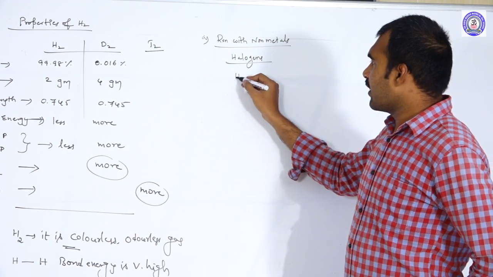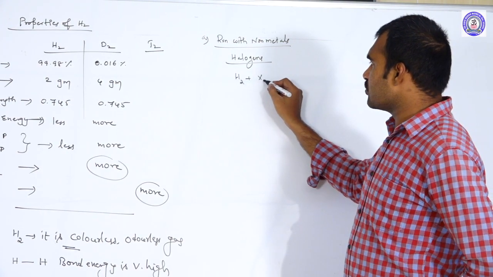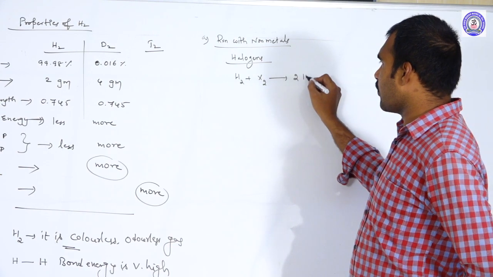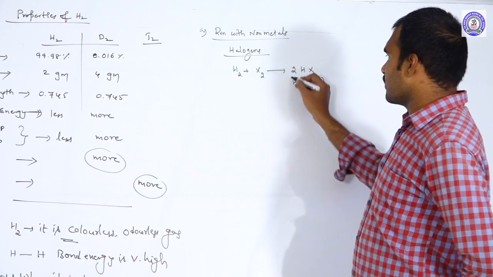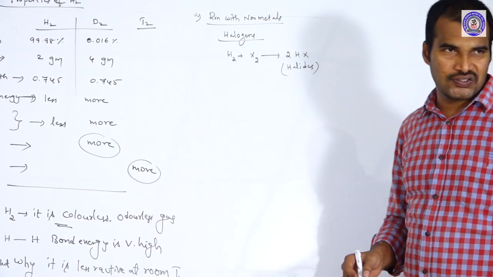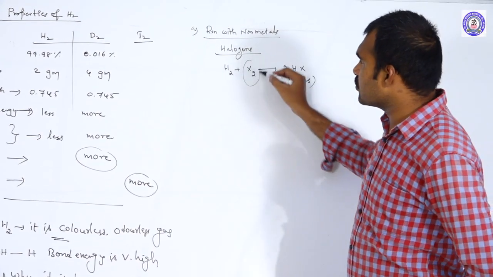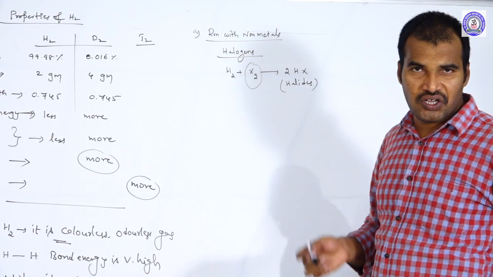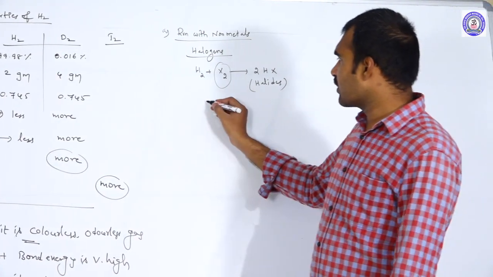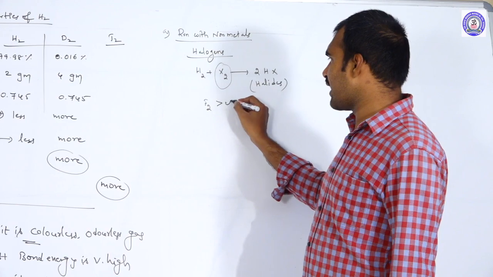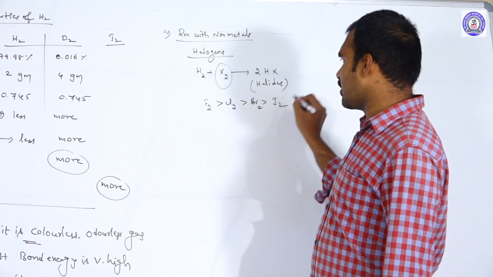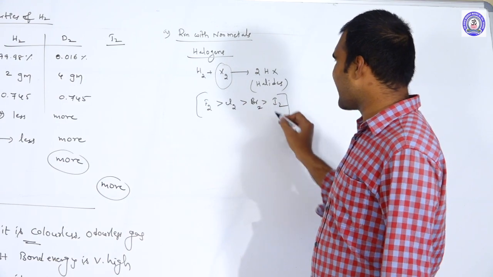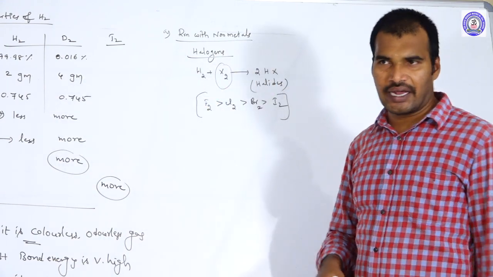As we know, when hydrogen reacts with the halogens, they form the corresponding halides. When you compare these halogens, what is the order of reactivity towards hydrogen? Fluorine is more reactive than chlorine, then bromine, then iodine. So this is the order of reactivity of halogens towards hydrogen.